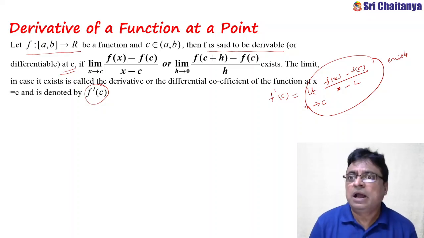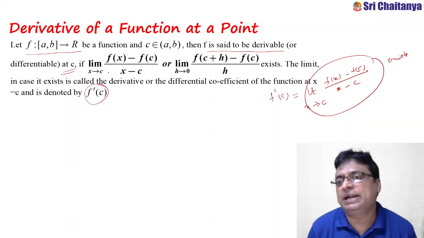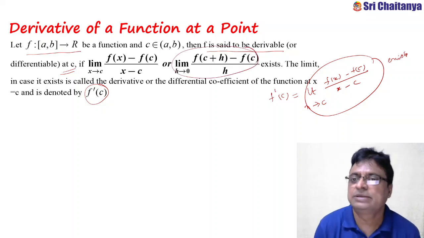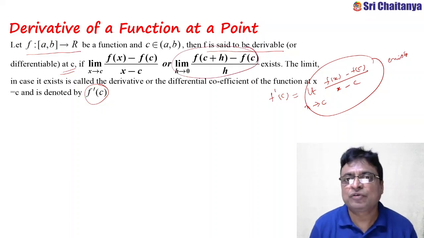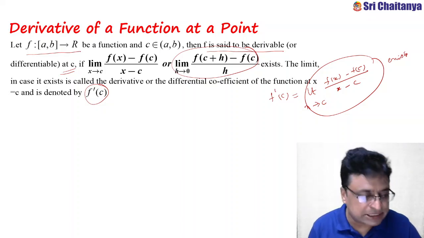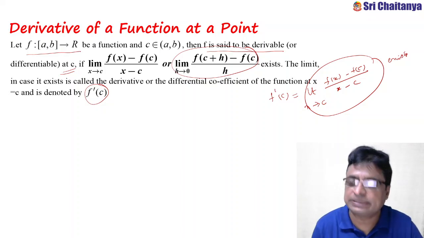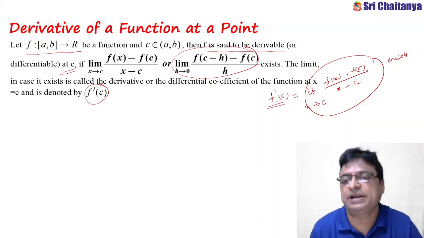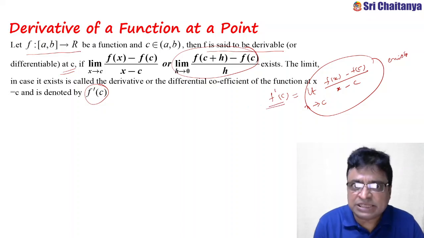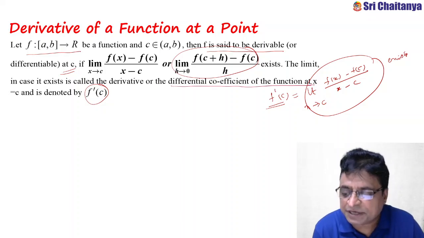Clear? And this limit is nothing but, by transformation, if I replace x with c plus h, then it transforms like this; both are the same. So whenever at a particular point this holds good, then we can say that the derivative of the function exists at that point, and symbolically it is denoted with f'(c). The limit in this case is called the derivative or differential coefficient of the function at x.